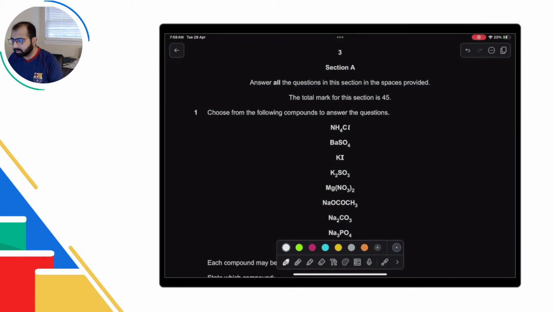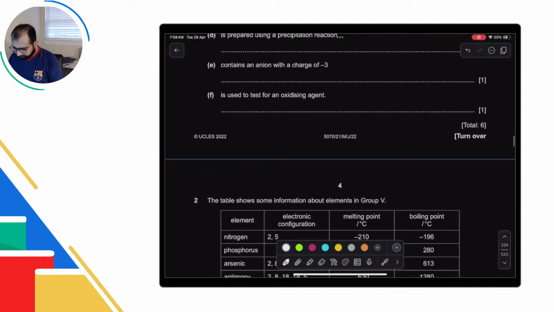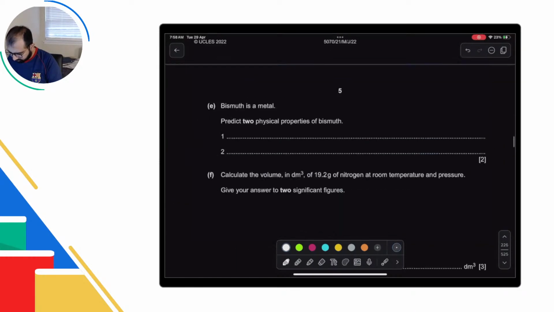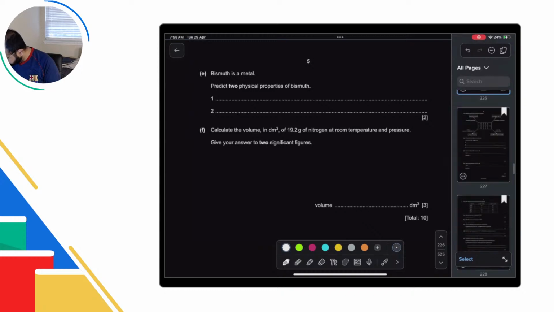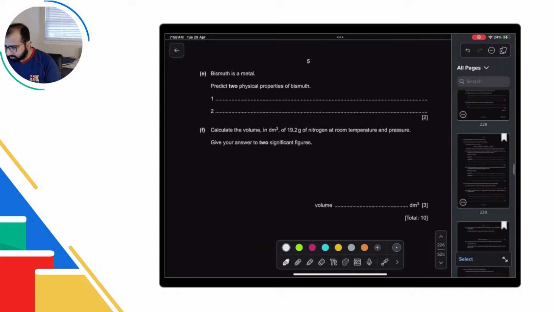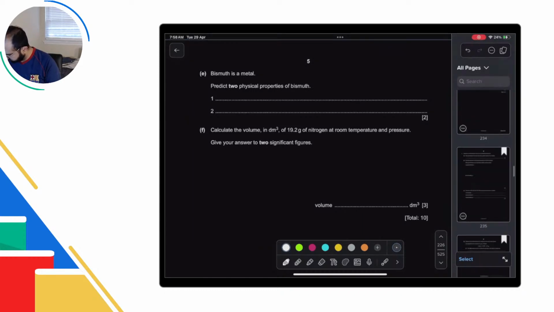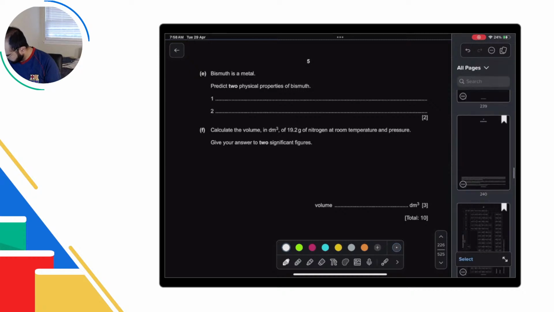In this one, I need to go to... hold on, wait a minute. Okay, in this we have these 2022 papers. Where are all the questions gone?